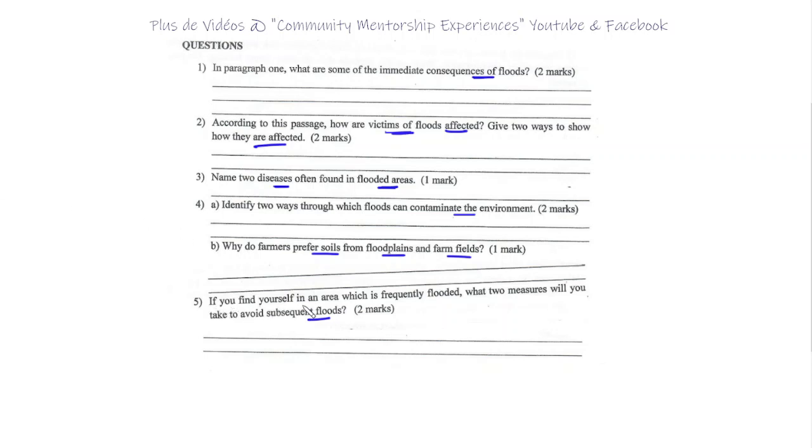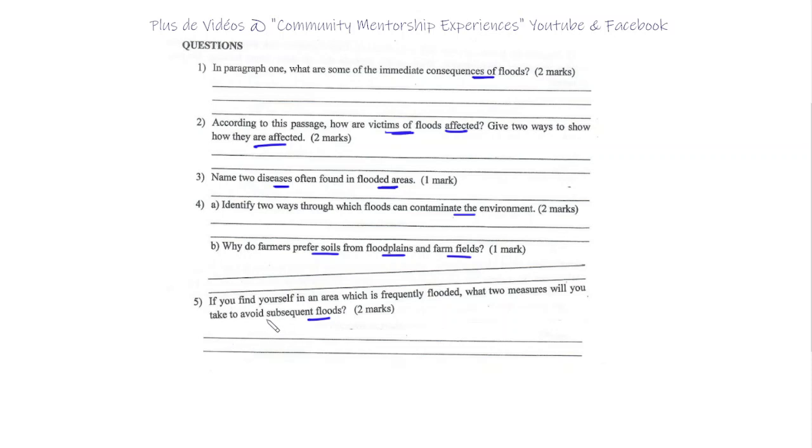If you find yourself in an area which is frequently flooded, what 2 measures will you take to avoid it? Of course, the answer is not in the text. But I understand that the soil will move fast and easily without strong trees, and if you have a rocky area, it's not easy for the soil to move. Same as having a lot of trees in an area, you don't have a lot of erosion, let alone floods.